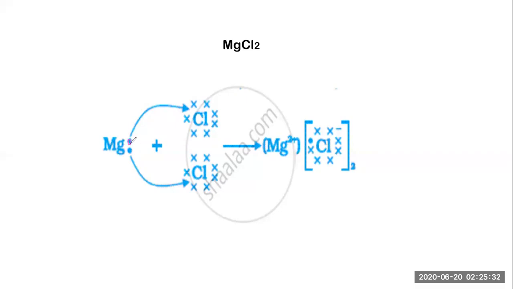So Mg, that is magnesium, loses 1 electron, or shares the electron with one chlorine atom and another electron with the second chlorine atom. So MgCl2 is formed. This dot structure reveals that Mg has a plus 2 charge because it donates 2 electrons, and chlorine has only one negative charge because it accepts 1 electron. And how many chlorine atoms are there? 2 atoms. So this is exactly the revelation of this. Okay, you can draw in another manner as well.